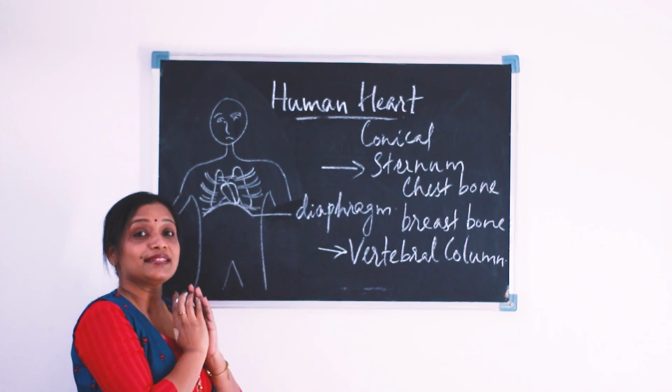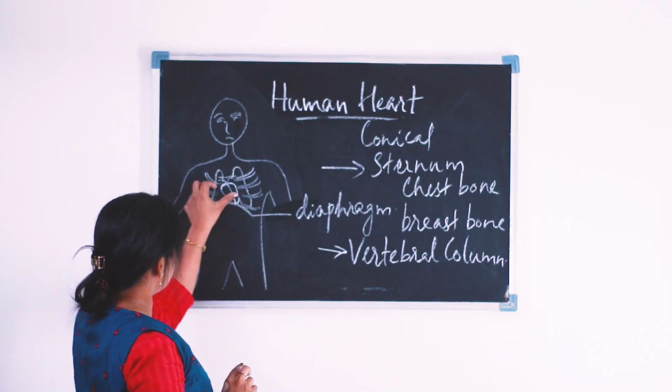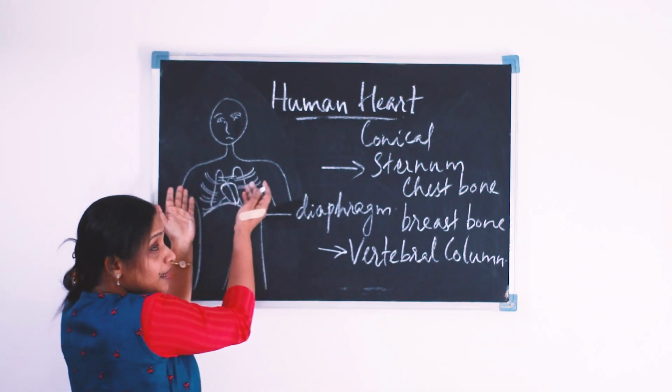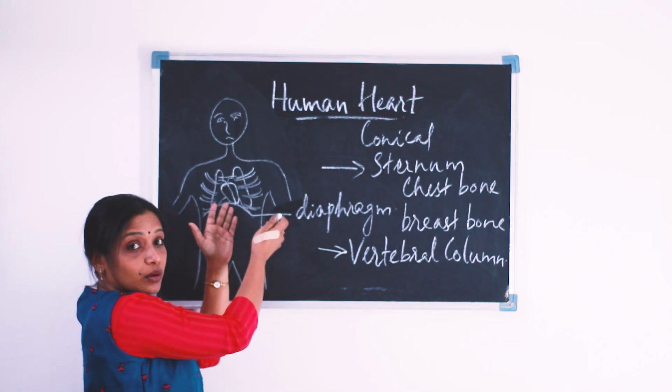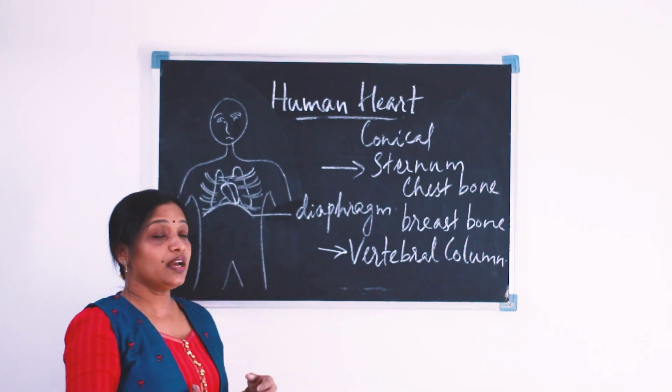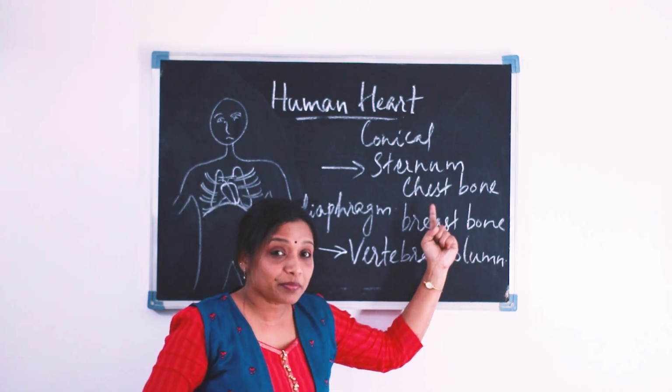That is the thoracic cavity of our body, and it is resting over the diaphragm in between the two lungs, and on either side of the heart there is a covering. It is covered with ribs, the rib cage, and in front of the heart we can see the sternum or chest bone, also known as the breastbone.